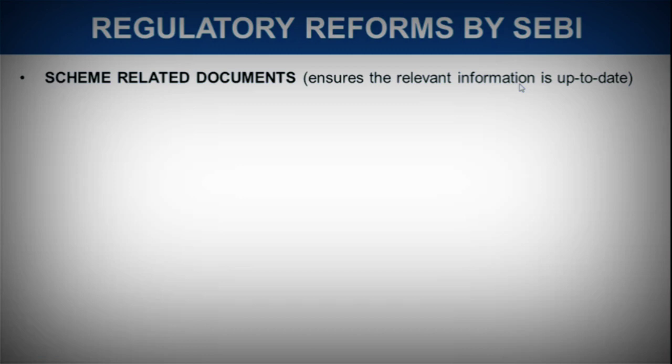So that consists of details like exit and entry load, and minimum investment amount through SIP. Minimum investment amount through SIP, what's going on currently, is about 300 to 500, and the minimum lump sum amount is between 1000 to 5000. So that would be mentioned, who is the fund manager, and what the risk is in that particular scheme. If that is an equity fund, there would be high risk. If that is a debt fund, there would be low risk. That is all mentioned very clearly, the risk level, and the objective of the scheme.